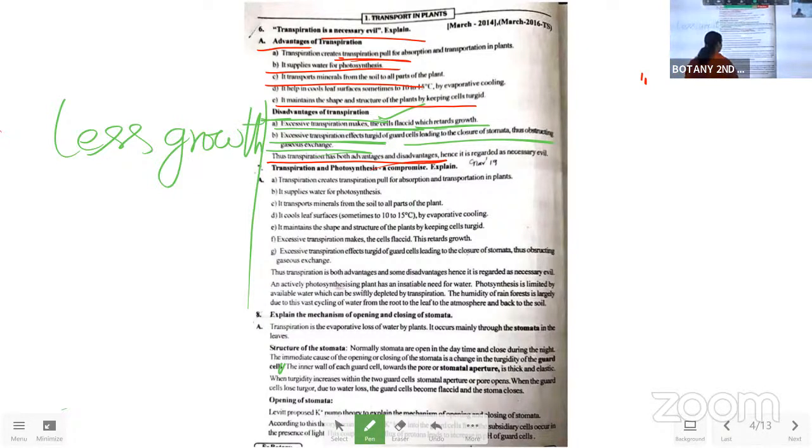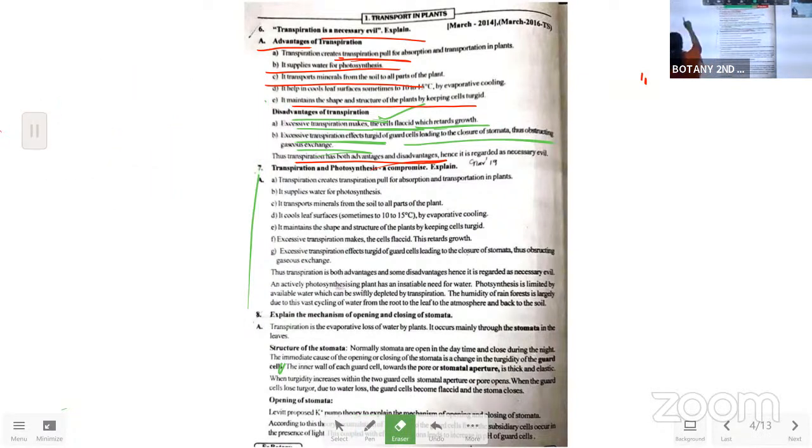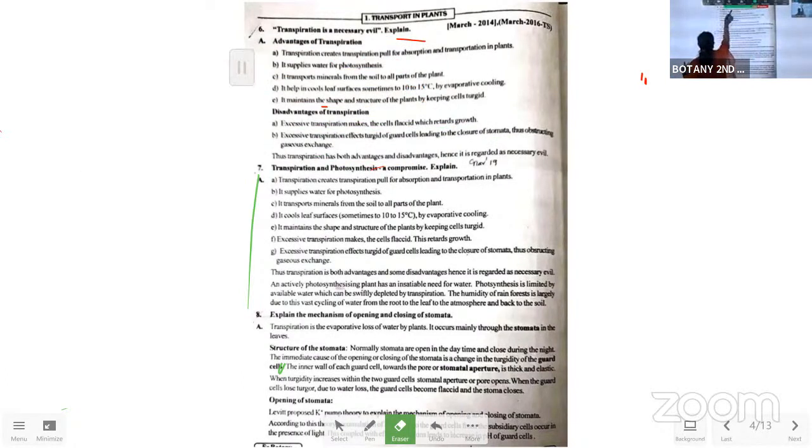Based on that only, now we can say the next question, what we have already discussed in yesterday's class, that is, photosynthesis and transpiration, a compromise. That means why is that a compromise? Without this, this cannot be done, and without this, this cannot be.